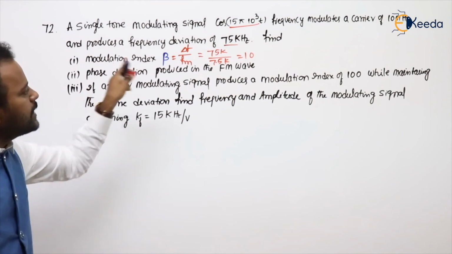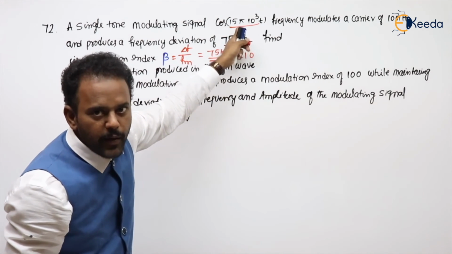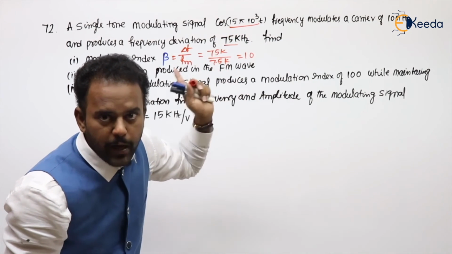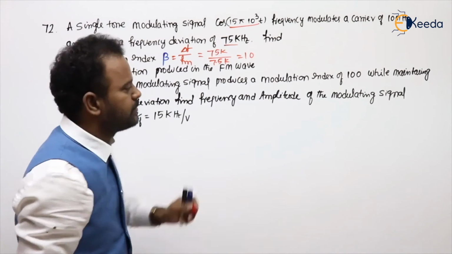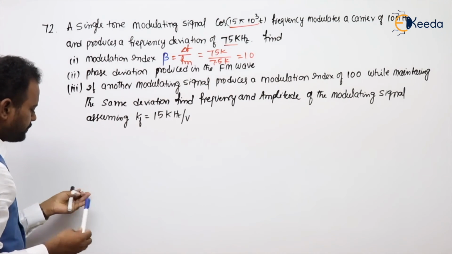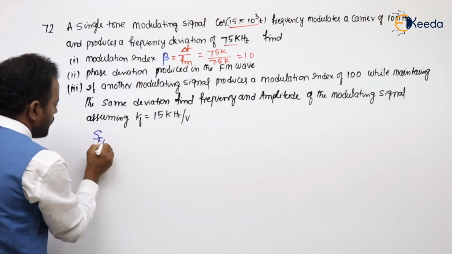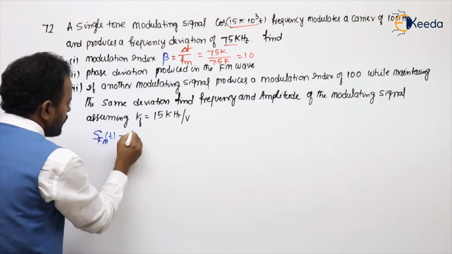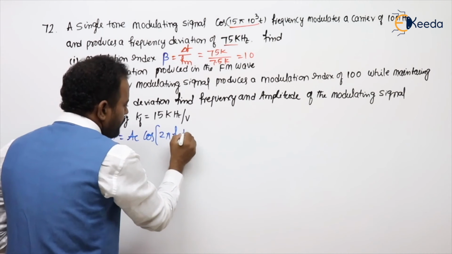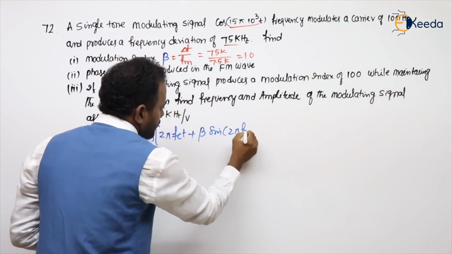Phase deviation in the FM wave. He has given a single tone. What is the single tone FM expression? Expression number 12. The single tone FM expression is s_FM(t) equal to Ac cos 2 pi Fc t plus beta sin 2 pi Fm t.